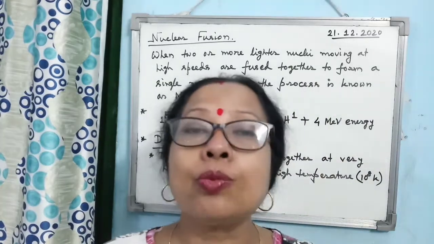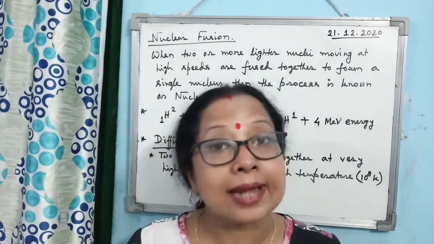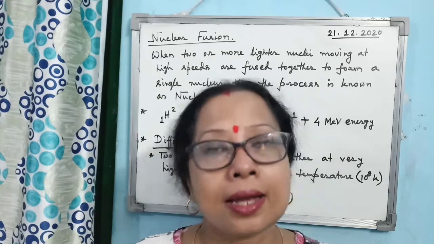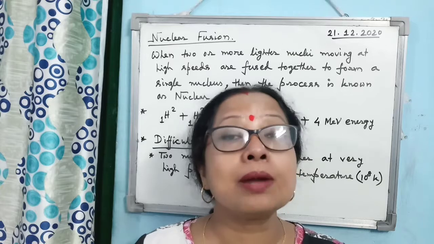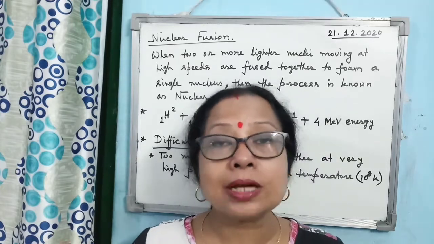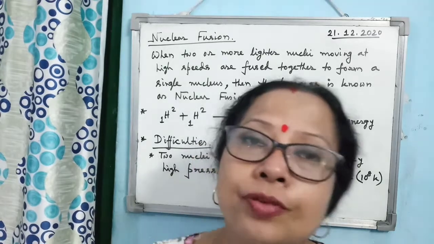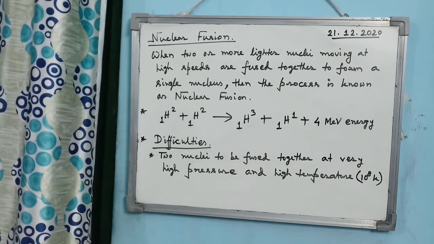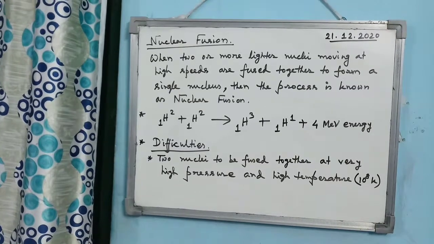That's why, if you want to have nuclear fusion reaction on Earth, then to create that temperature, first of all you have to take the help of a nuclear fission bomb. Means by means of a nuclear fission reaction, you have to create that much temperature, then only you can have a nuclear fusion reaction inside the lab. Alright, so that is the main difficulty of nuclear fusion reaction.